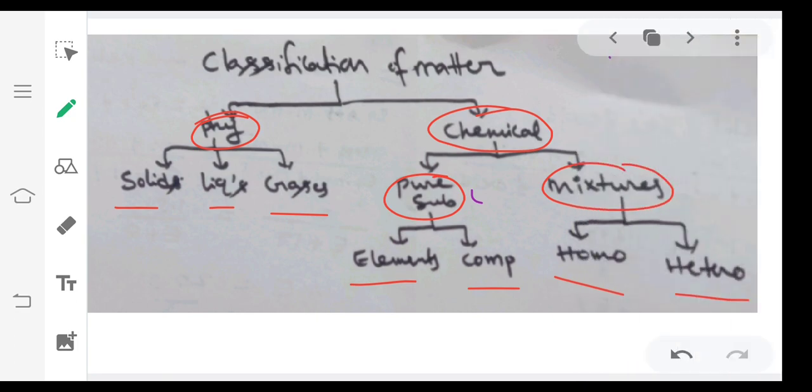We have seen about mixtures, homogeneous and heterogeneous. Now we are going to pure substances. What is a pure substance and how to divide pure substances, we will discuss now.